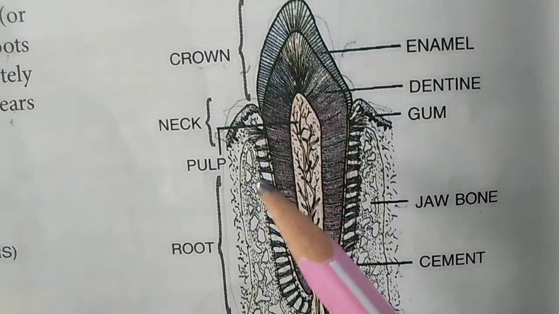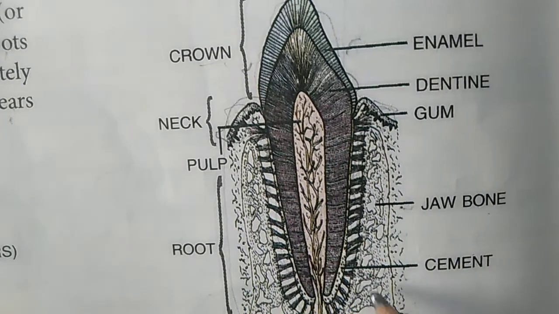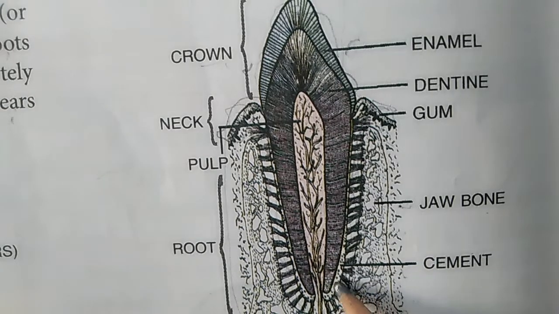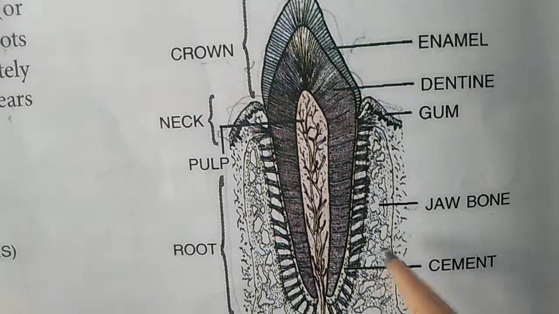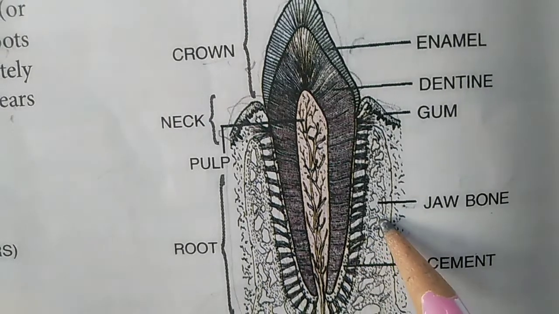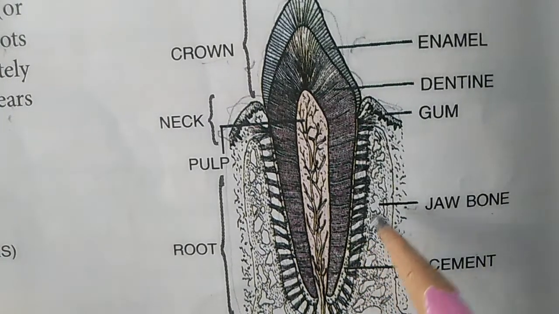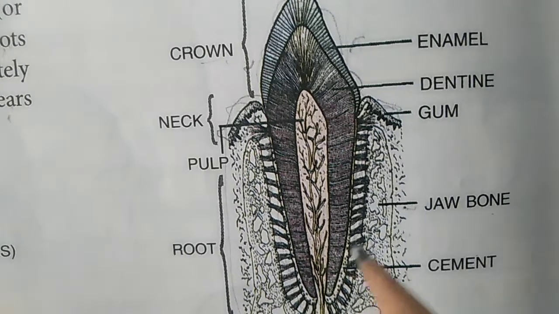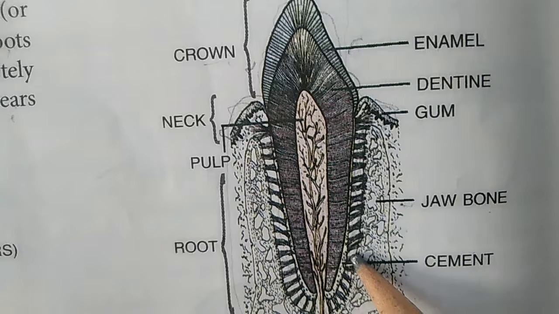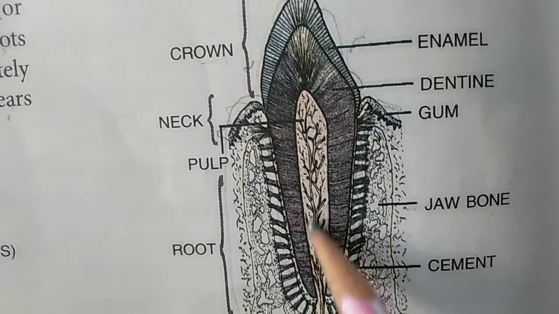Now the next portion is this one, the cement portion, and this cement portion lies next to the dentine, and it helps in fixing the root of the tooth in its place. Okay, then the next portion that comes is the pulp cavity.